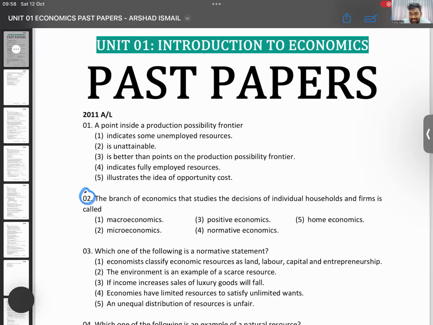I'll restrict the answers to be sent only to me, otherwise others will get distracted and copy the answer. So you can only send the answer to me. Send it to my normal account, don't send it to the screen. There is Arshad Ismail, the host. Send the answers to that.